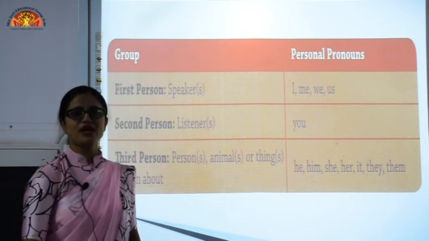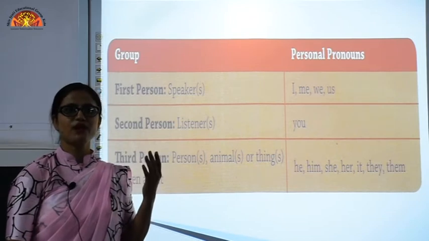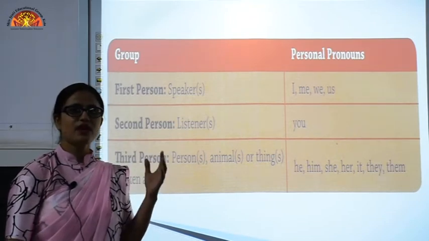Suppose Ram and Shyam are talking about somebody else, suppose Rahul. If they are talking about Rahul, that he danced very well, then Rahul is the third person.